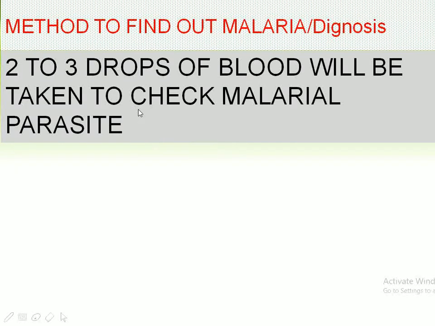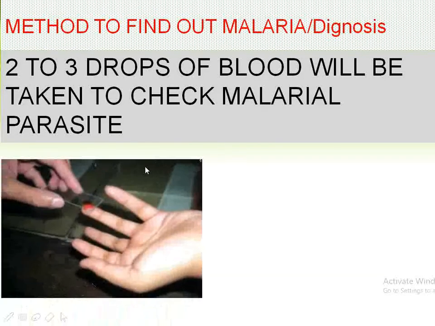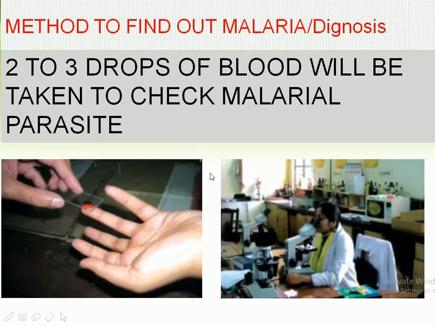And for that purpose, we have to go to the laboratory and check the blood. When you go to the laboratory or pathology, 2 to 3 drops of your blood will be taken to check for the malarial parasite. In this way the slides are used, and under the microscope they check whether any germs of malaria are present or not, and if they find them, then the person is suffering from malaria.